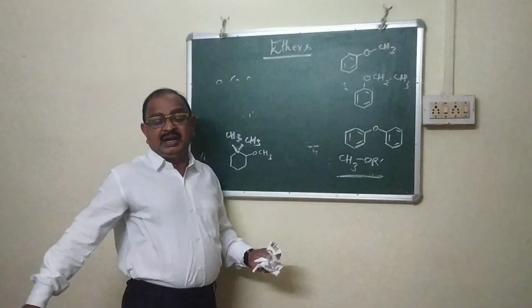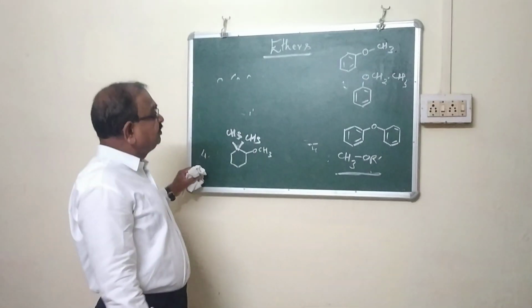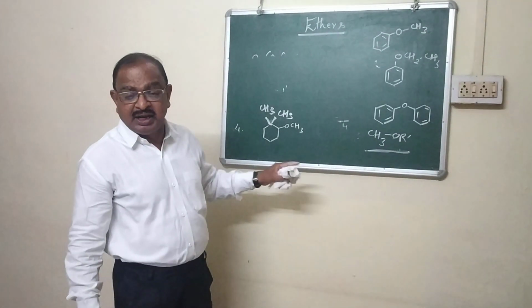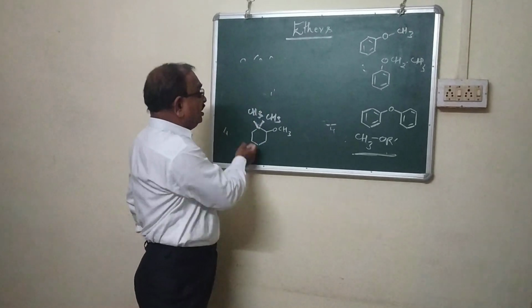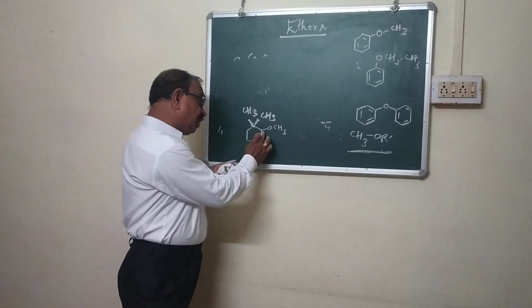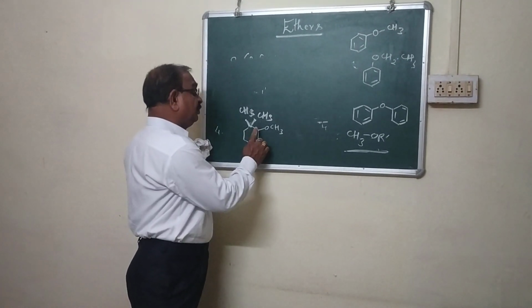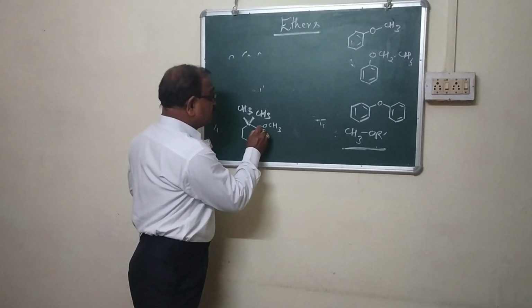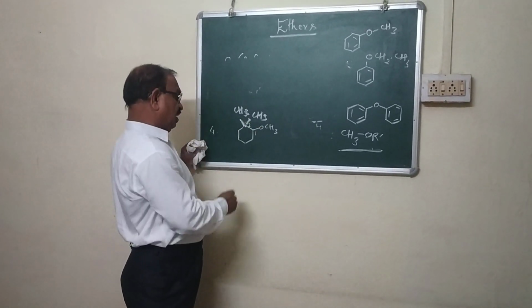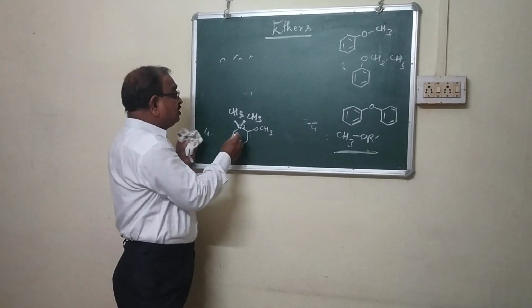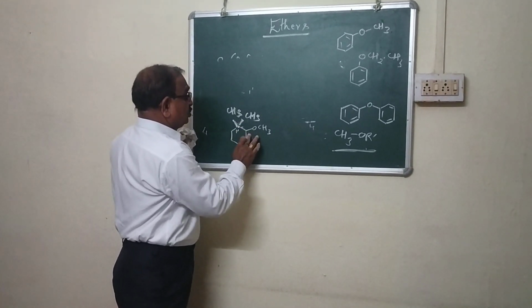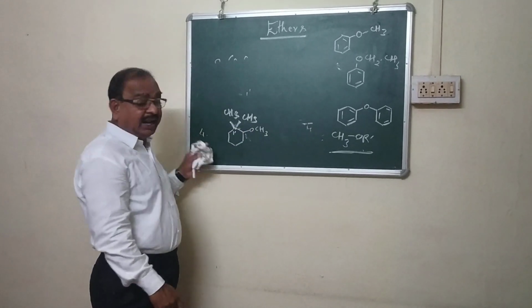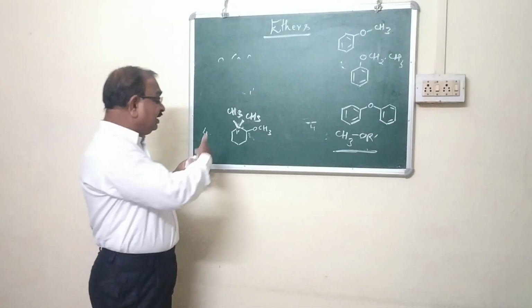In the naming of ethers, the ether is always used as a prefix. It is a substituent in the same way as these are substituents. Now, if we start numbering from this side, 1, 2, and if we again number from here, 1 and 2, what rule is required to name this compound during the numbering?